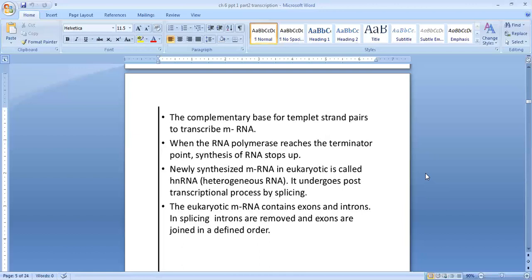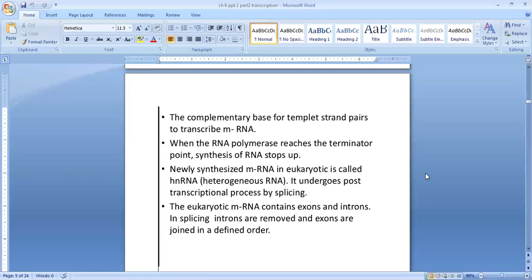Splicing is a form of RNA processing in which a newly made precursor messenger RNA, pre-mRNA, is transformed into mature messenger RNA or mRNA. This is called splicing.